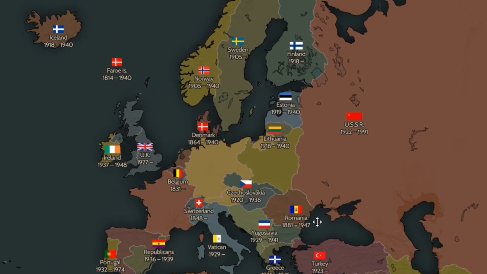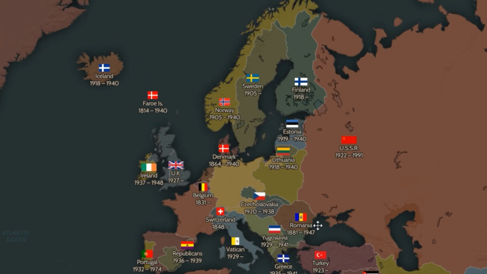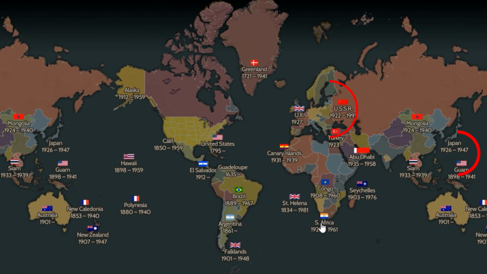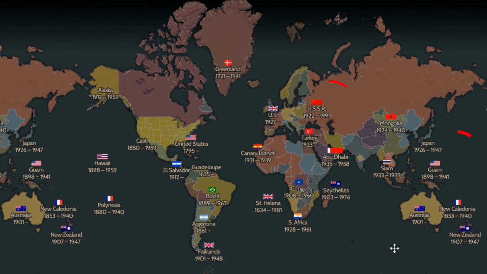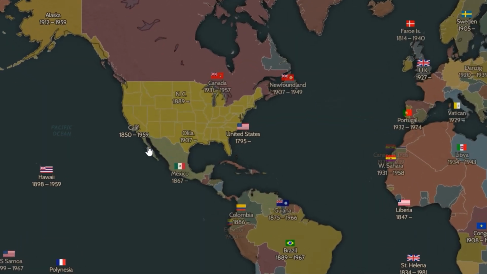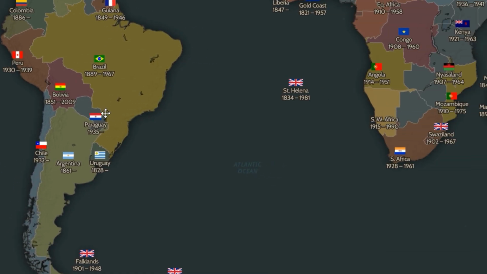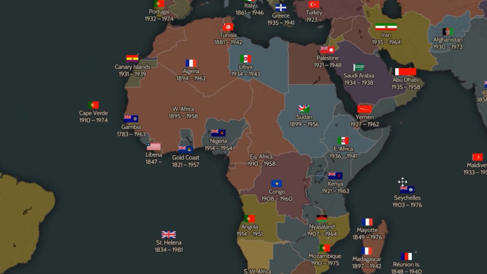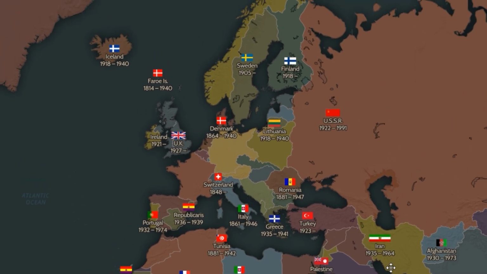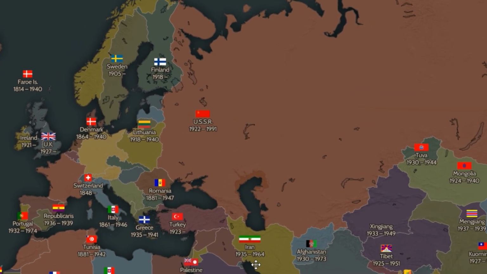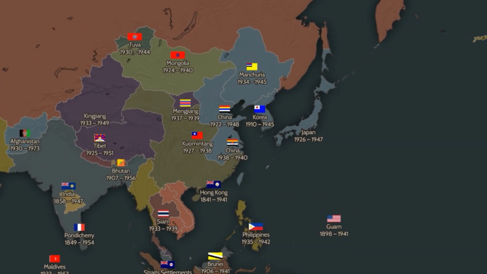Over the next 6 years, the war engulfed nearly the entire globe. More than 100 countries were drawn into the conflict, forming two main alliances. The Allies: the United States of America, the Soviet Union, Great Britain, France, China, and their partners. The Axis powers: Germany, Italy, and Japan, who sought to create their own new world order.